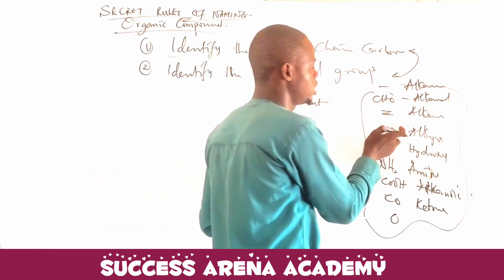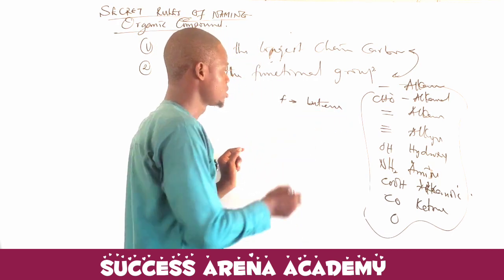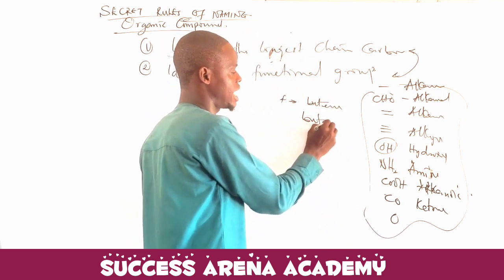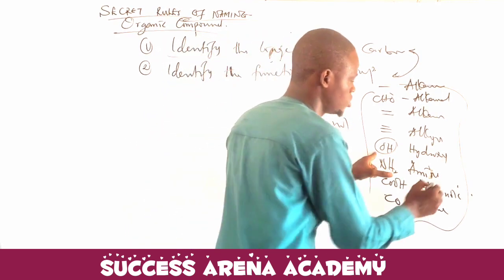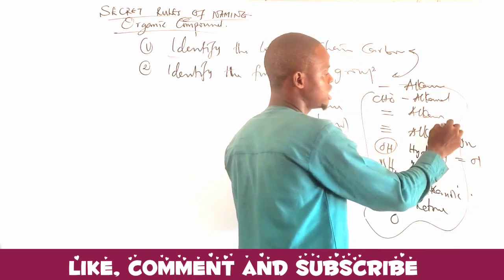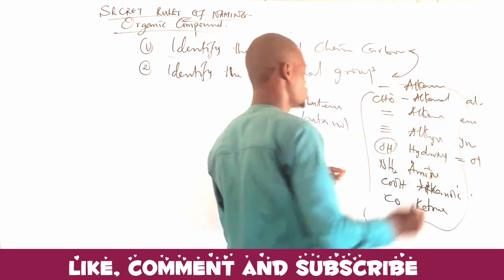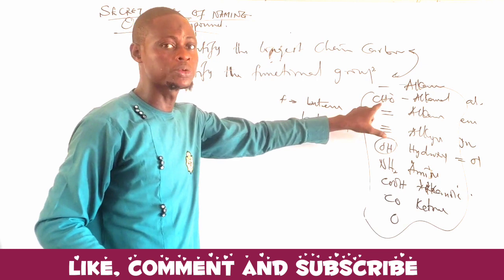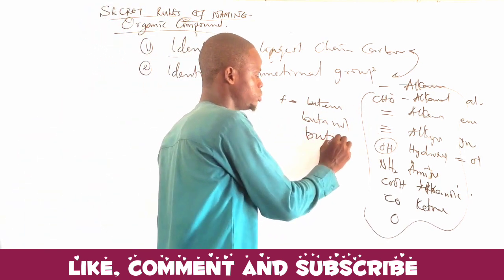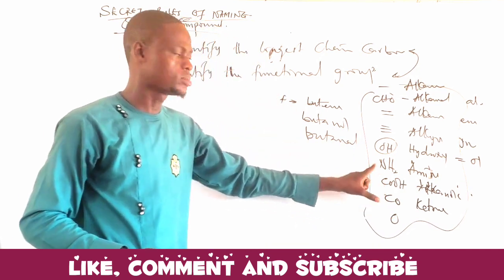But if the functional group is a double bond, we can say it is butene for 4 carbon. If it is hydroxyl, we can say it is butanol, because all hydroxyl must end with ol. Alkene must end with ene. Alkane must end with what? Ane. Alkyne must end with yne. So if it is the CHO functional group that you see there, it will be butanal for 4 carbon. So like that, we can have butanoic acid, and we can have butanamine.